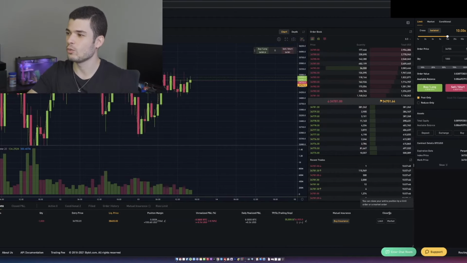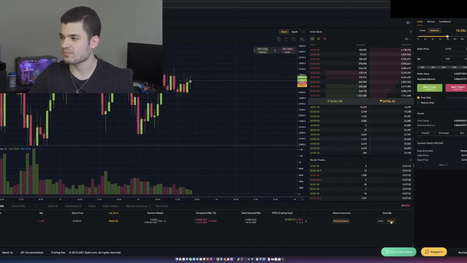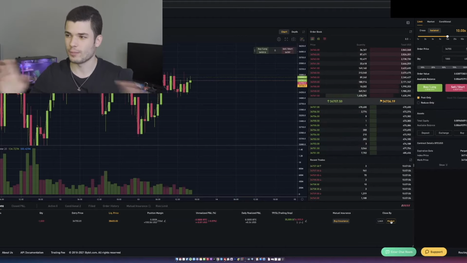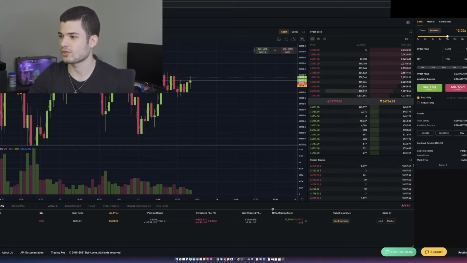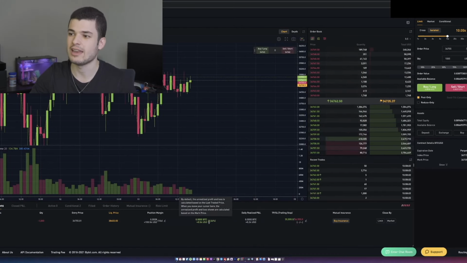Not a good idea. If you wanted to close the position all of a sudden, you would just click market and you can just close that trade right now. No matter what profit you're in, you close that trade. Then you have your daily realized profit and loss. You can see that. The unrealized profit or loss, what most people tend to look at, is this one over here.